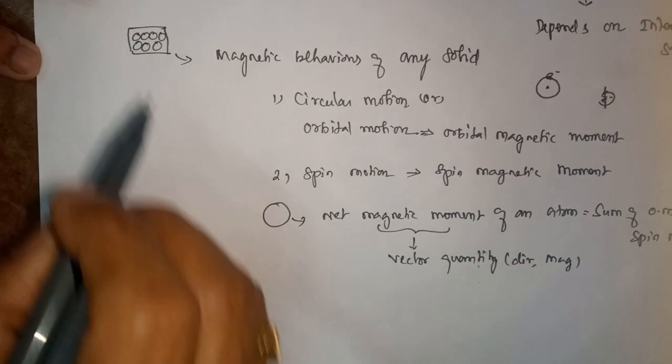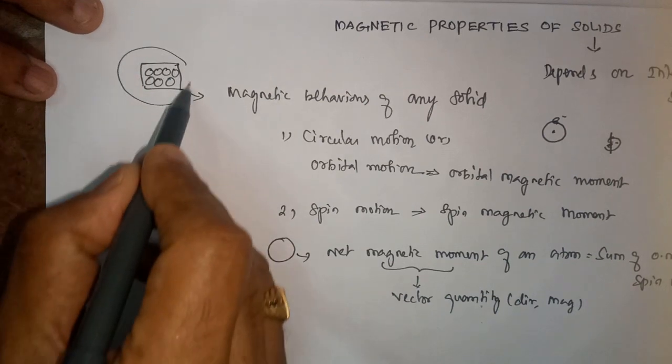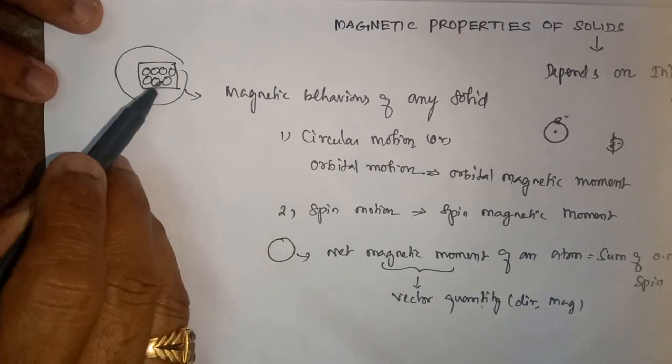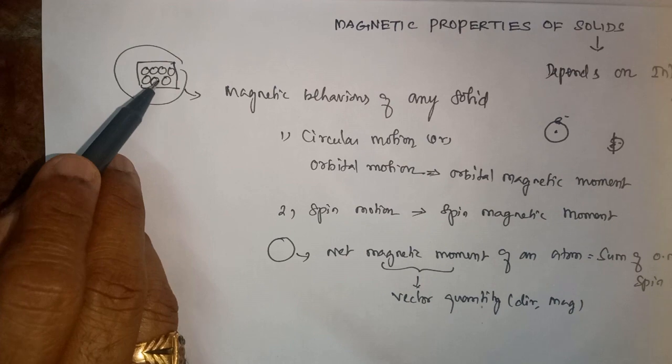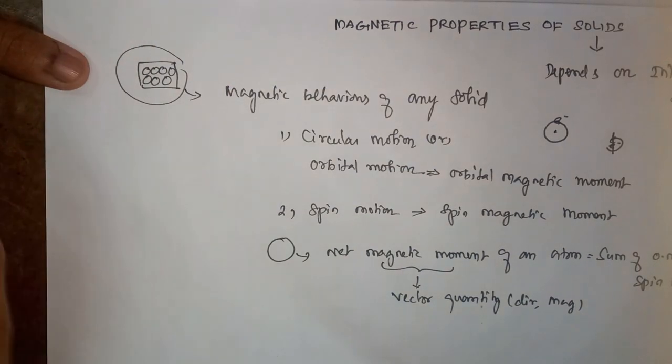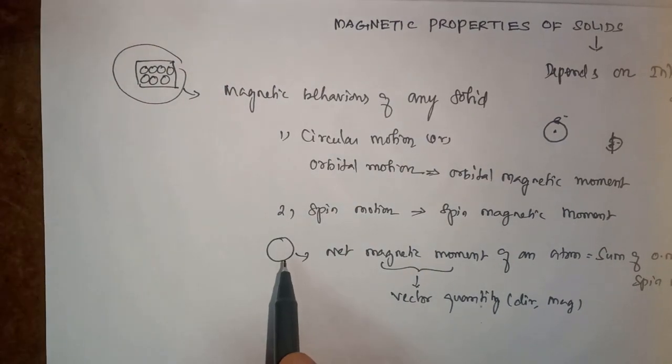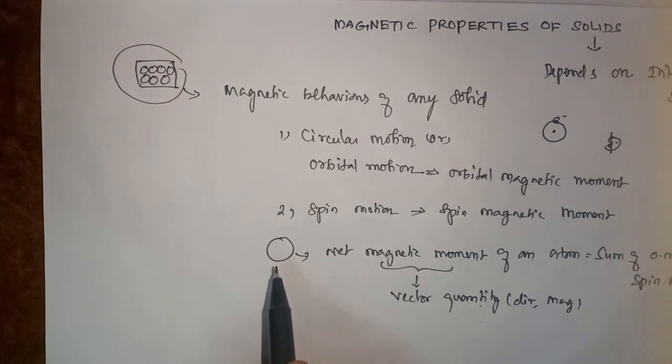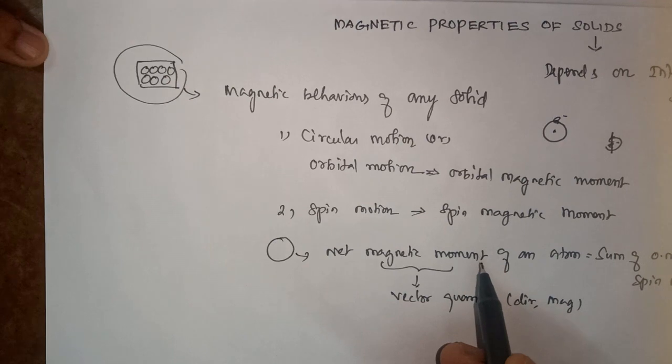Now I take a solid substance. This solid substance is made up of a number of atoms. Each atom behaves as a bar magnet. Each atom has a magnetic moment.